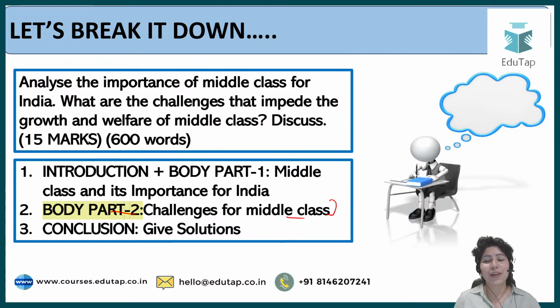Yes, Nikesh, we have upper middle class and lower middle class. I talked to you about the poor class, then the middle class, and then the rich class. So in the middle class also there are divisions. There is lower middle class, middle class and upper middle class. Upper middle class is very close to becoming a rich class. But from this question's perspective, you don't have to specify it.